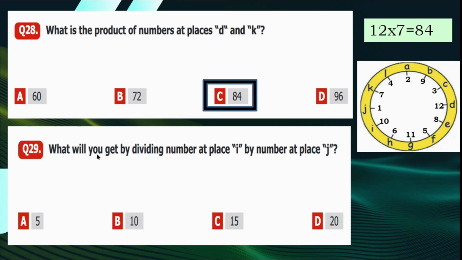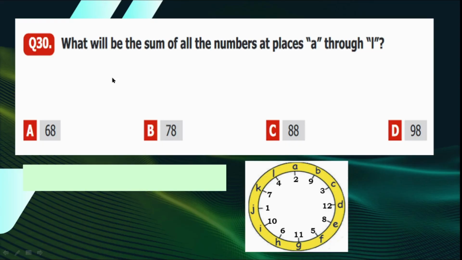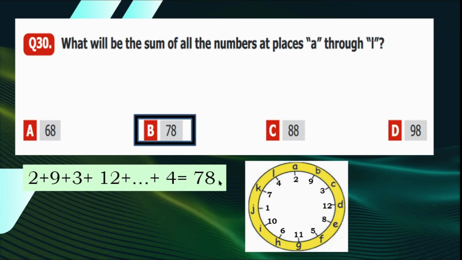Question number 29. What will you get by dividing the number at place I by the number at place J? Here I is 10 and J is 1. So 10 divided by 1 is equal to 10. So B is our answer. Question number 30. What will be the sum of all the numbers at places A through L? We will start counting the numbers from A to L. The answer will be 78. So B is the correct option here.